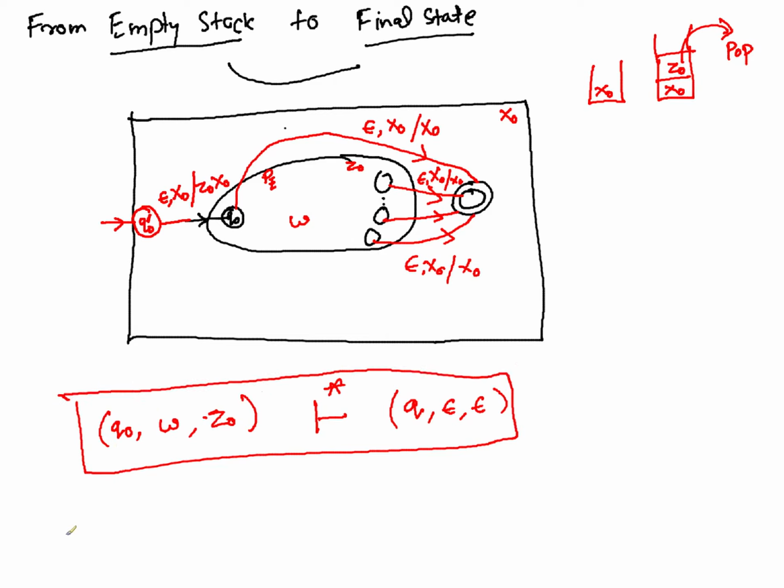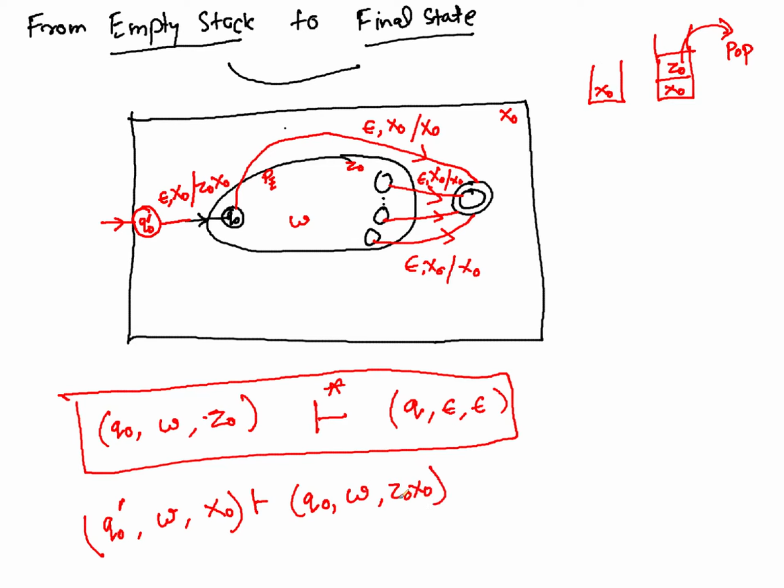For the bigger machine, now it is Q0 dash, you are starting with W and with X0. Whatever this configuration is, in one step it gives you Q0, W, and you get Z0 X0.